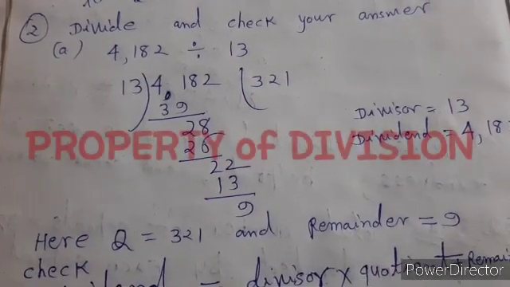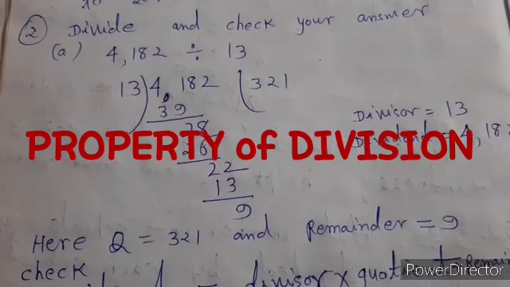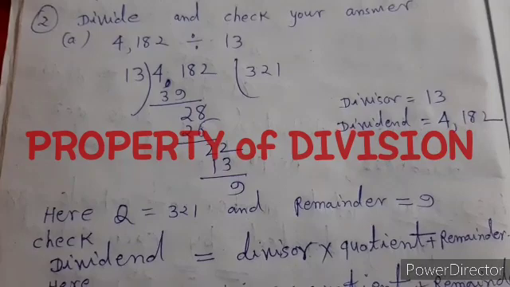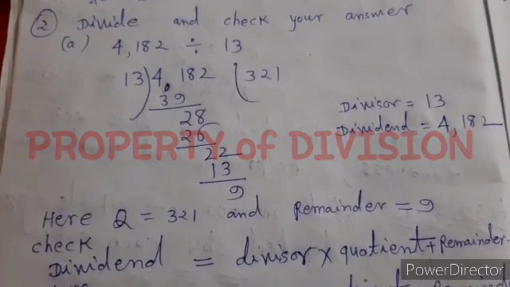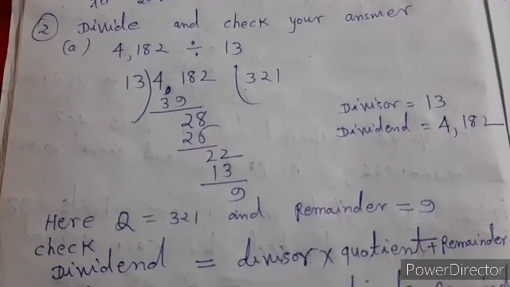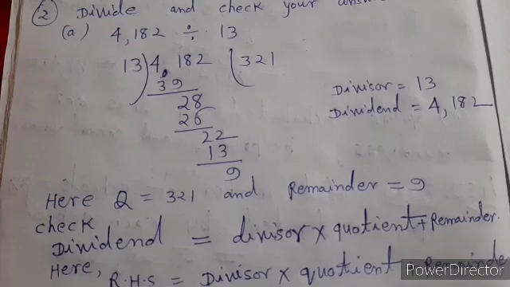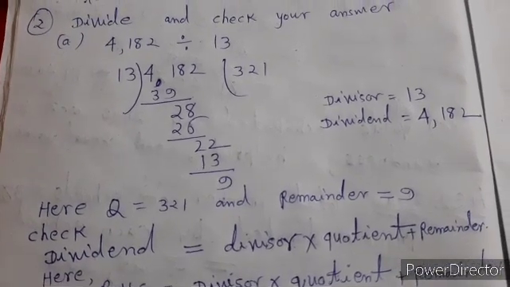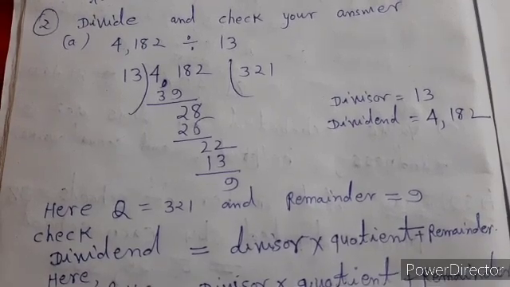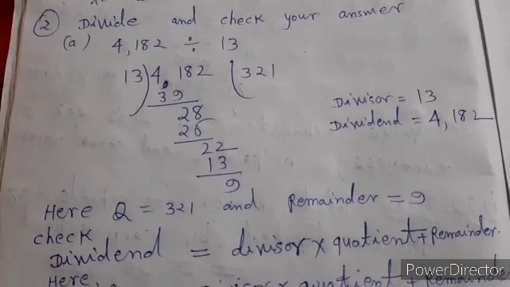Now I have completed chapters 1 to 3, but I ask some questions from chapter 2. For example, you have read the property of division, that dividend is equal to divisor into quotient plus remainder. Using this property, I solve a question on how we can check whether the division is right or wrong. Question 2 is, divide and check your answer.